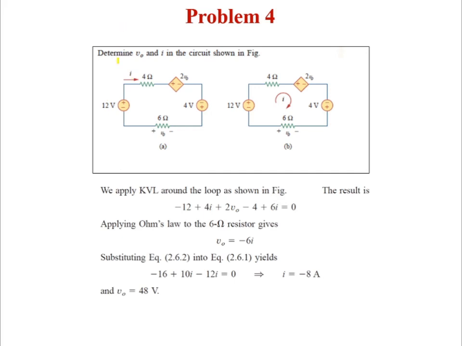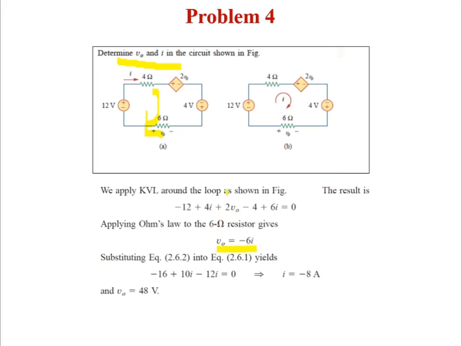Here they are asking to find what is the V0 and I in this circuit. It's very simple. See, first you consider the current direction. See, always current direction is important. See, first we will find the drop across this 6 ohm resistor. It is entering at a minus, right? So what you will get? V0 equal to minus 6 amps.